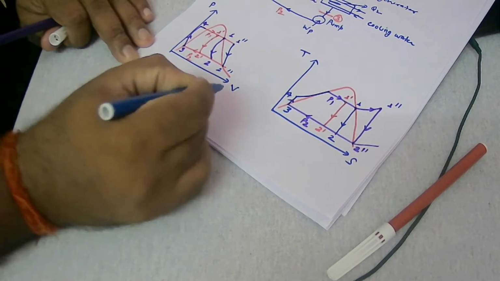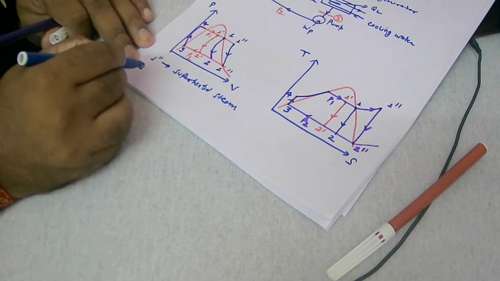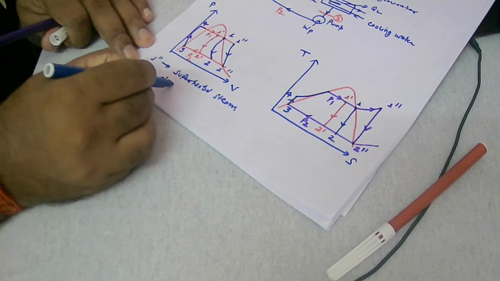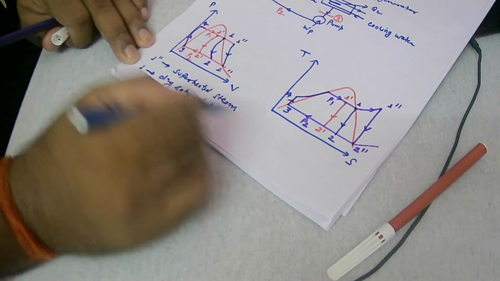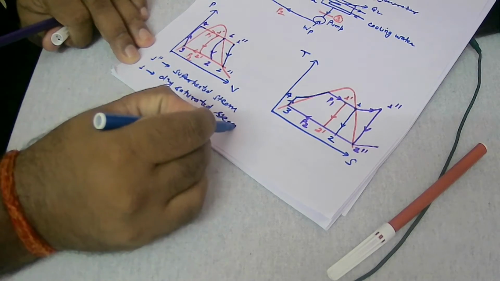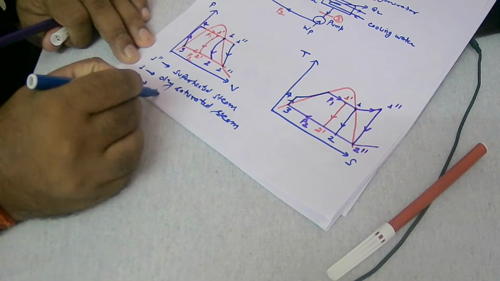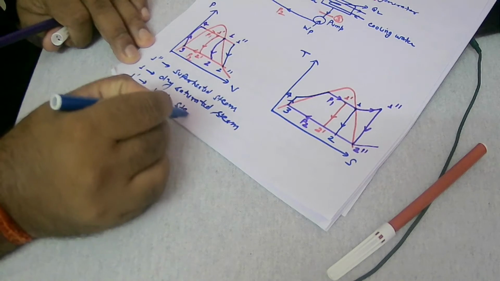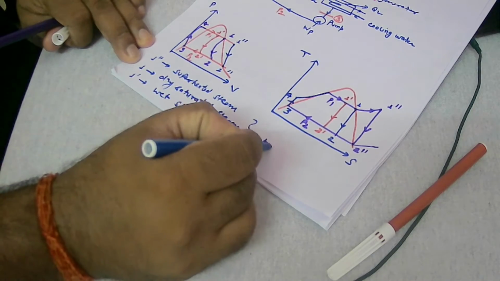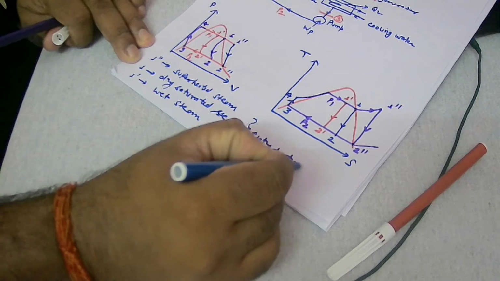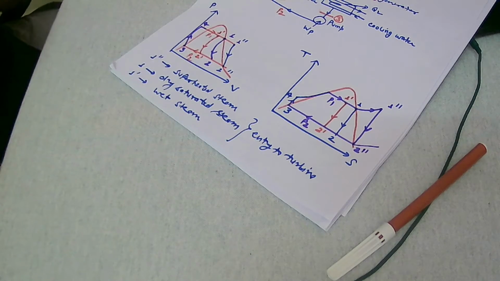And 1 dash represents the dry saturated steam, right? And 1 dash dash represents the wet steam, right? This is the entry condition, right? To turbine entry, this condition may exist, right?